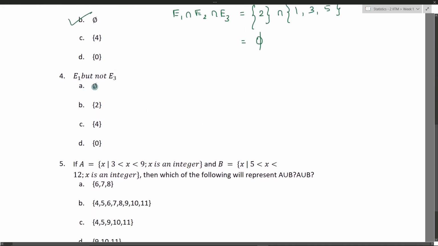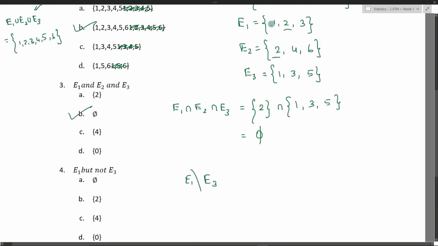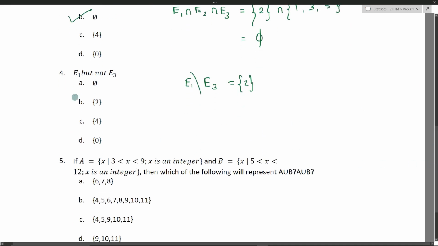Fourth one, E1 but not in E3, right? So this is nothing but a difference, right? We have 1, 2, 3 in E1. What do we have in E3? 1, 3, 5. So we have to cancel 1 and 3. The remaining term is what? 2. So this is the answer.